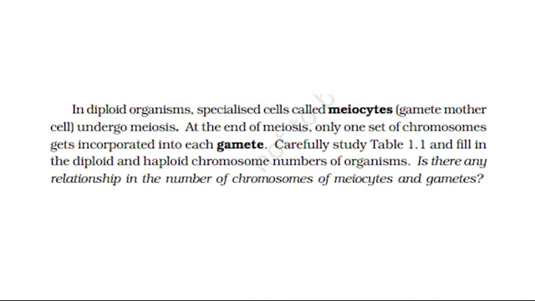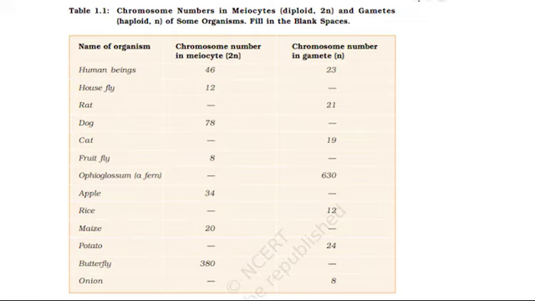In diploid organisms, specialized cells called meiocytes, gamete mother cells, undergo meiosis. At the end of meiosis, only one set of chromosomes gets incorporated into each gamete. Carefully study Table 1.1 and fill in the diploid and haploid chromosome numbers of organisms. Is there any relationship in the number of chromosomes of meiocytes and gametes?